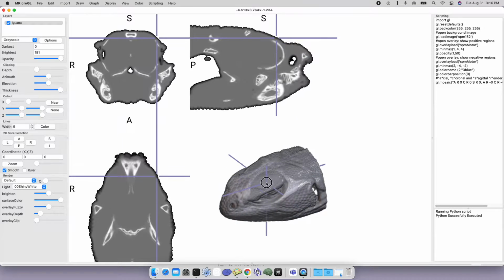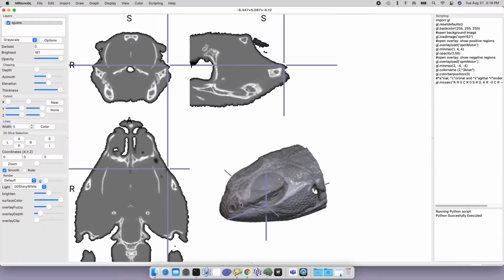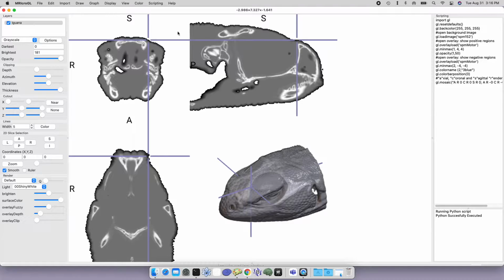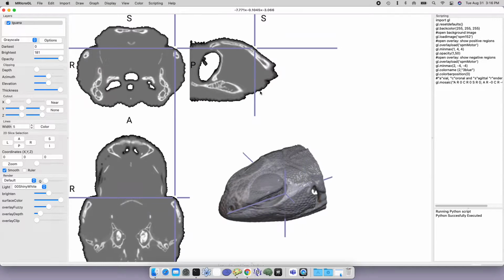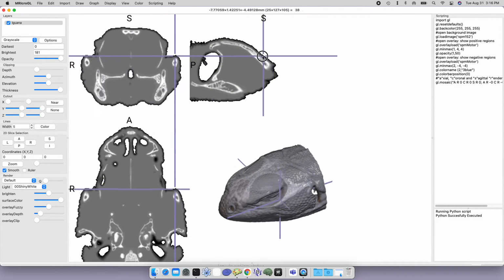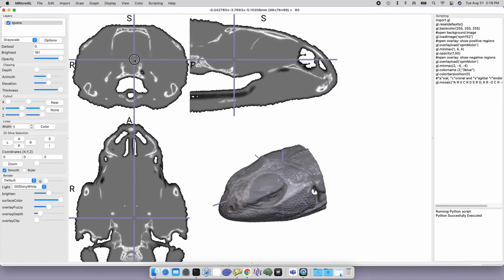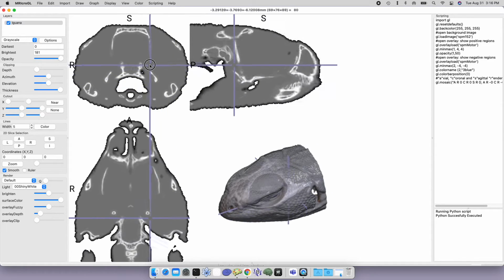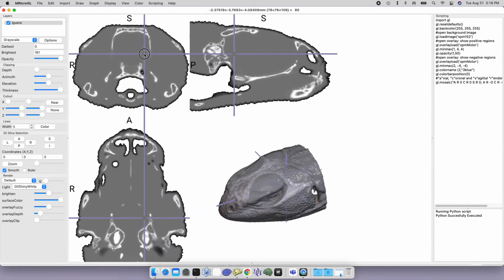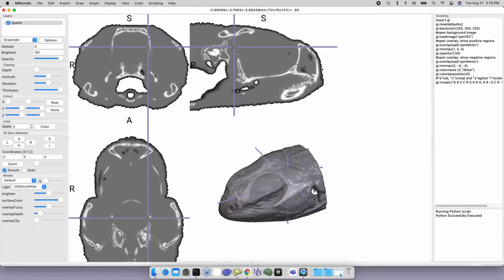One of the things you can note is if I click on the surface of the rendering view, the crosshairs in the three planar views jump to that location at the surface. So it's a nice way to work out where I'm looking in the object. Likewise, if I click on any of the three slice views, the crosshair that's in the rendering view will show you the appropriate location. The crosshair in the rendering view should be very salient outside of the object, and it becomes very dim when it's occluded underneath the object.